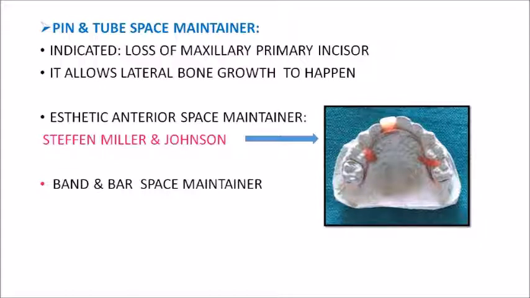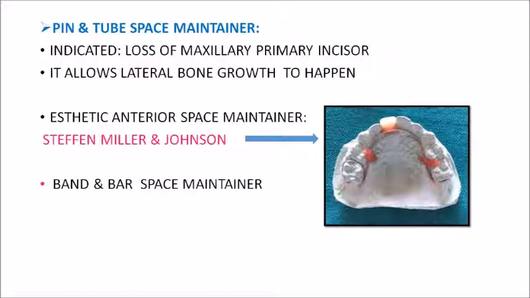Now aesthetic anterior space maintainers. So aesthetic anterior space maintainers were first designed by Stephen, Miller and Johnson in 1971. So please look at the picture. We can see that the anterior incisor is lost prematurely. So an aesthetic anterior space maintainer is nothing else.